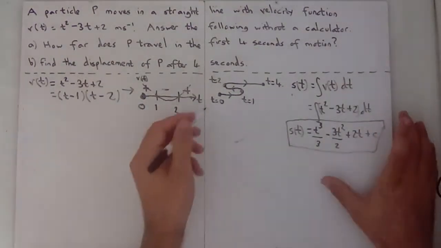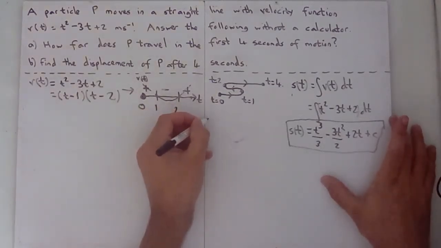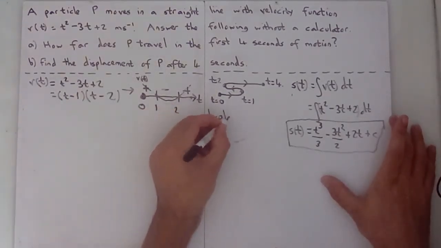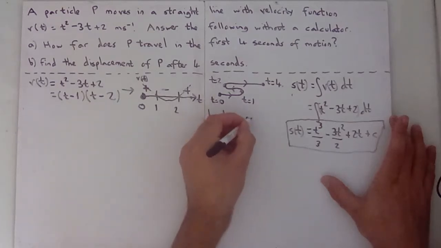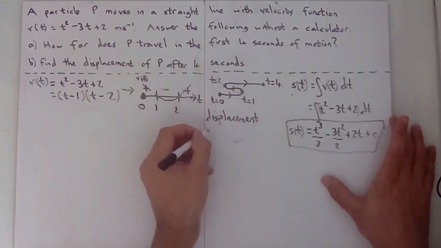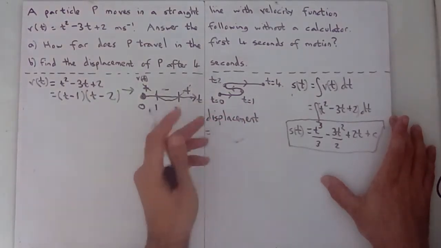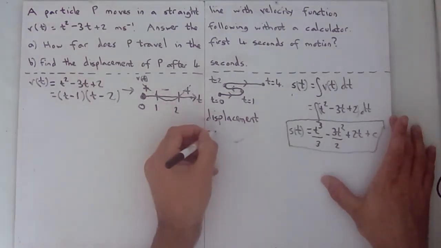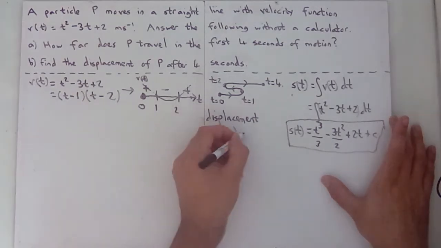We're using the fact that the displacement between two times is s at t2 minus s at t1.